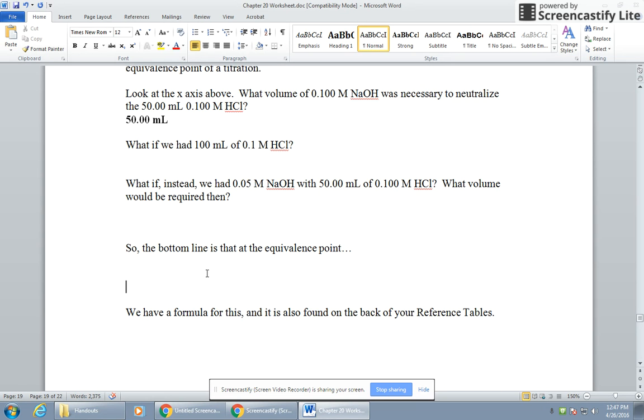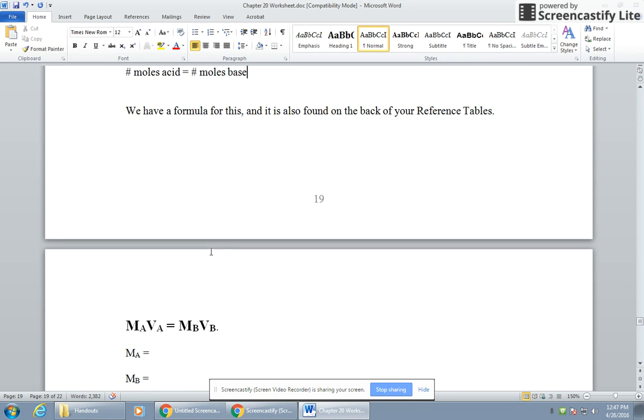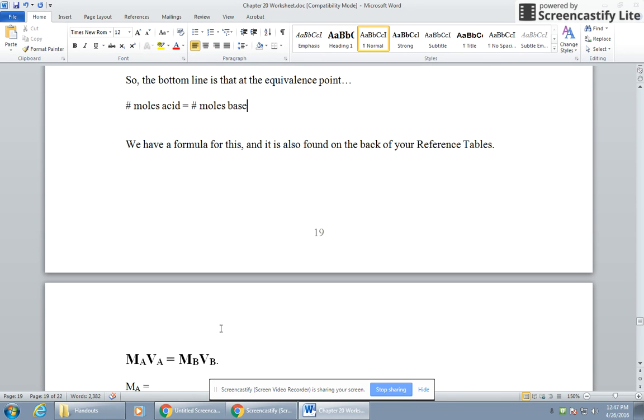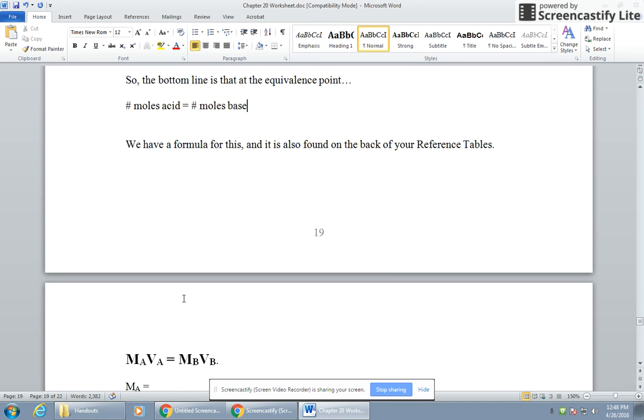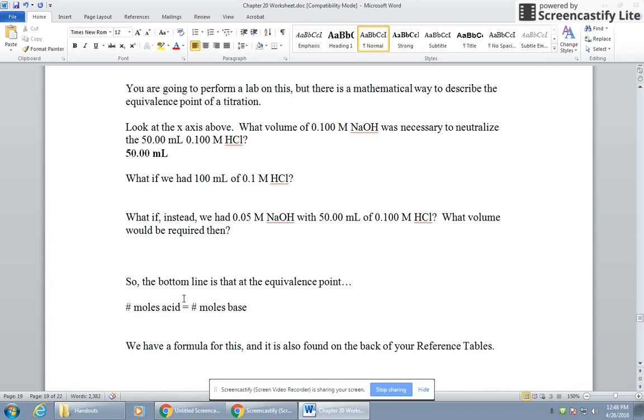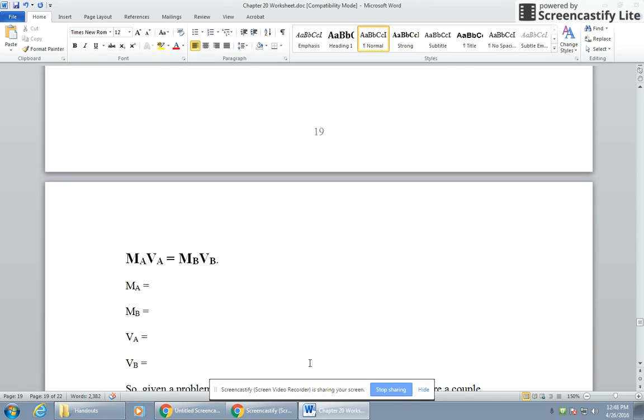And at the equivalence point, the bottom line is always that the number of moles of acid equals the number of moles of base. Every time. We have a formula. It's on the back of the reference table. MAVA equals MBVB, and that is what we're going to start with in class once we go over some of the stuff that you've done. But it's a very simple equation to put in, and it allows us to calculate the equivalence point. And that's kind of it.